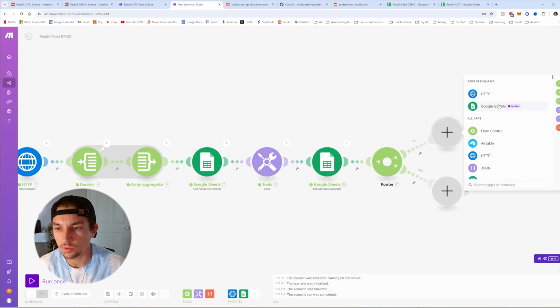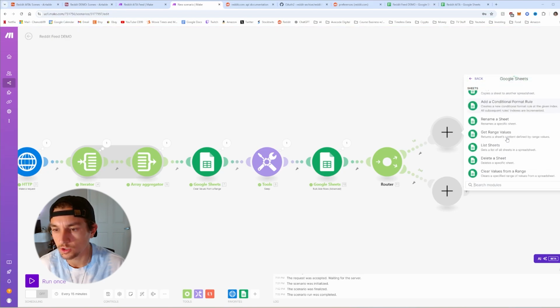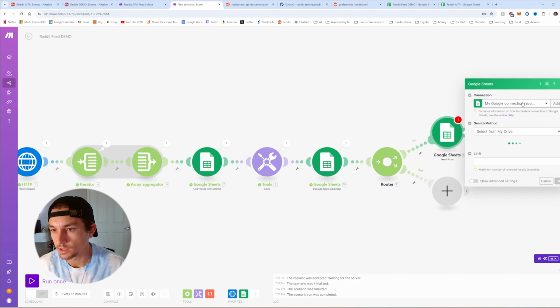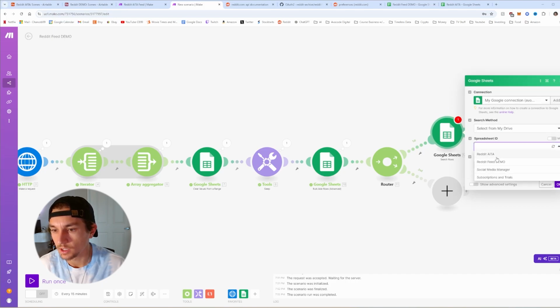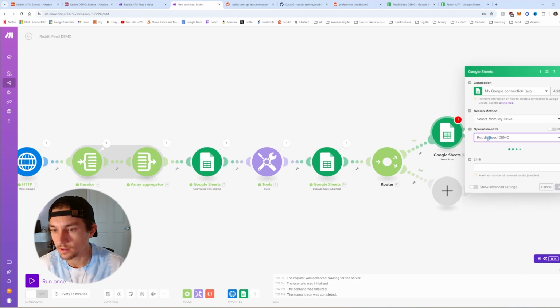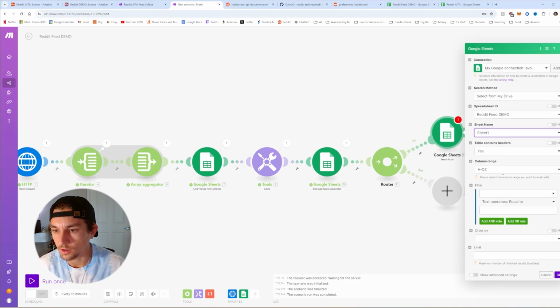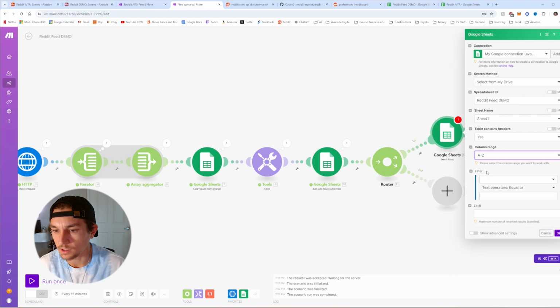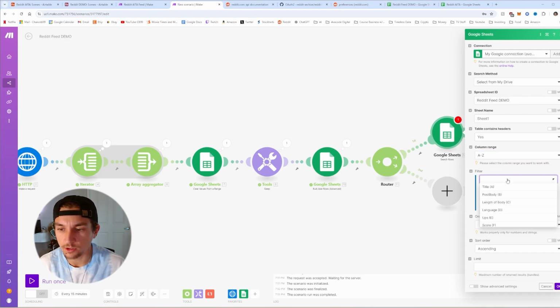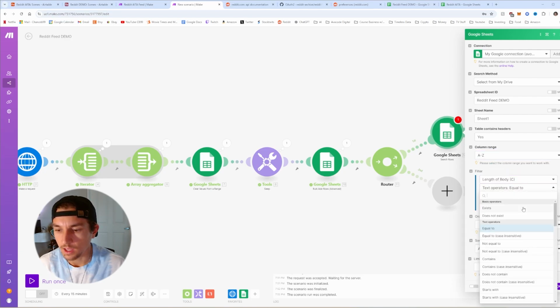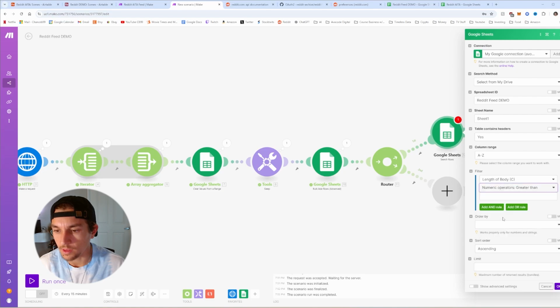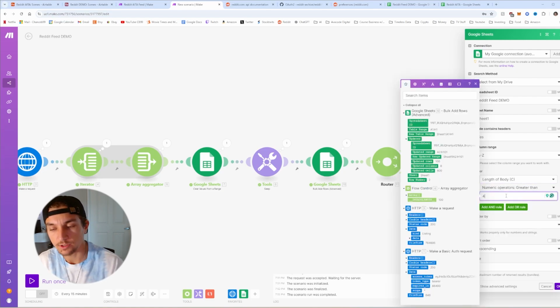For this top one, we're going to do a search rows here from Google Sheets, select the Google connection, select the sheet ID, Reddit feed demo, sheet name, yes to headers, column range, I like the A to Z. The filter will be the length of body, numeric greater than 4,000.